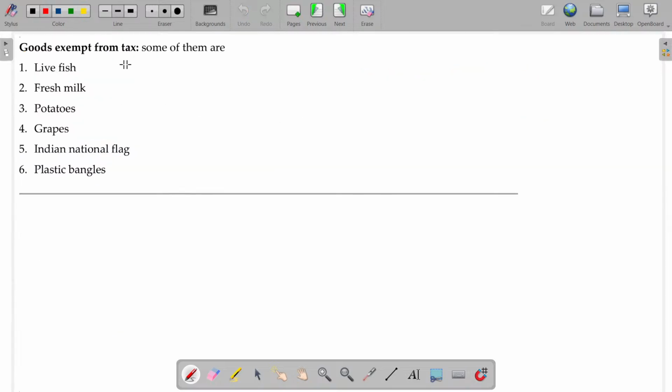Now, goods exempt from taxes. We have supply of services as well as supply of goods, so we have a list of exemptions for the supply of services and a list of exemptions for the supply of goods. For your examination purpose, exemptions related to the supply of goods are not applicable. But for learning purposes, a few items fall here, like live fish, fresh milk, potatoes, grapes, the Indian national flag, plastic bangles. These are a few examples, but of course not applicable for your examination.